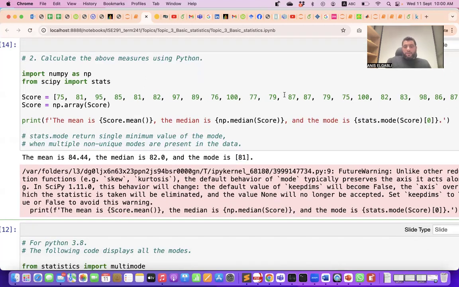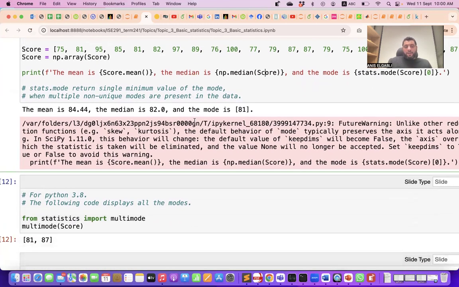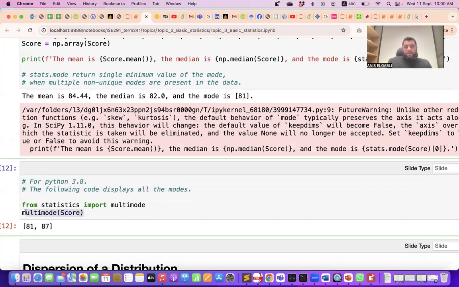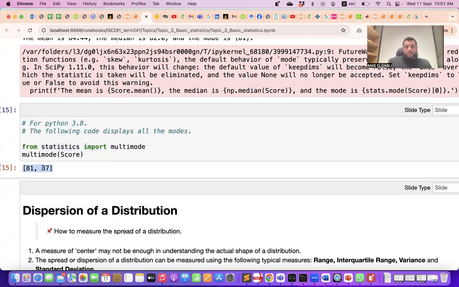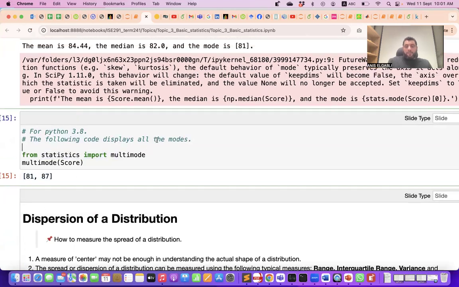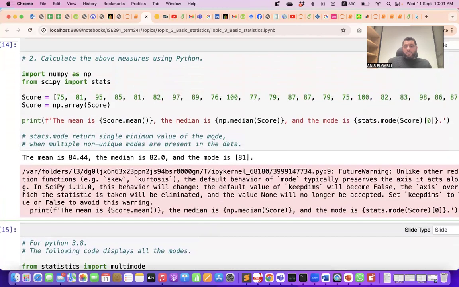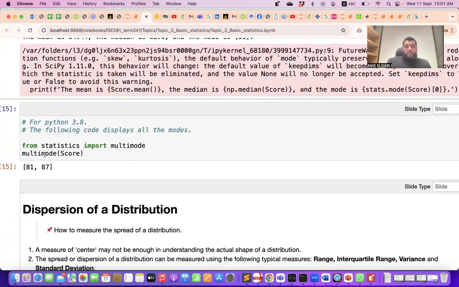So if I want to retrieve the two modes, or assume data that has more than one mode, in general, we call the function multimode and pass score. We need to import it from statistics. We import multimode. This will retrieve all the modes we have. If there's more than one mode, it will retrieve all of them. So mode will retrieve only the first mode, and multimode will retrieve all the modes.